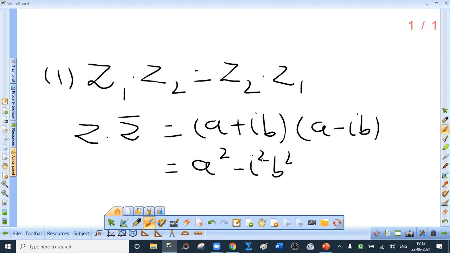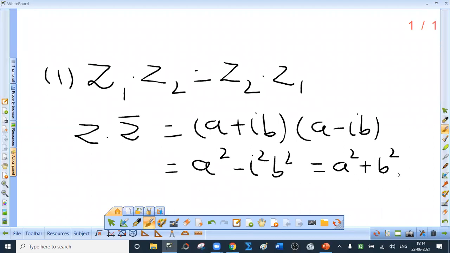What is square of ib? i square b square. But note that i square is minus 1. So this is a square plus b square. So the conclusion which can be drawn is that the product of a complex number and its conjugate is purely real.